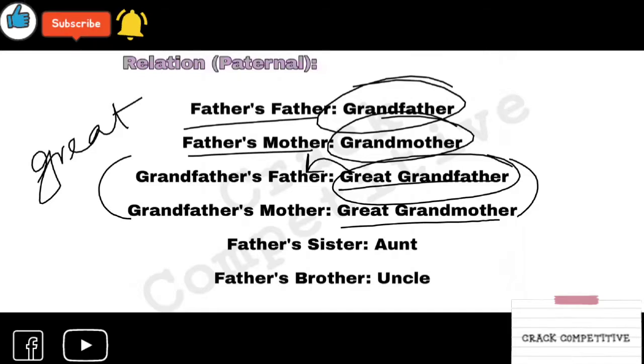Father's sister is your aunt. Father's brother is your uncle. Here is the thing you have to remember: your father's sister is your aunt and also your mother's sister is your aunt. Your uncle's wife is also your aunt. We will learn it during this session. So I am moving forward.